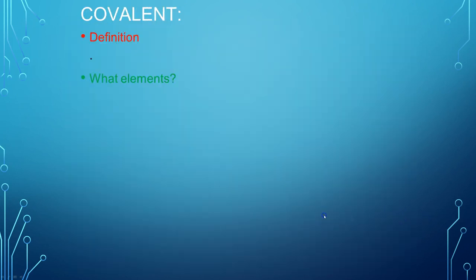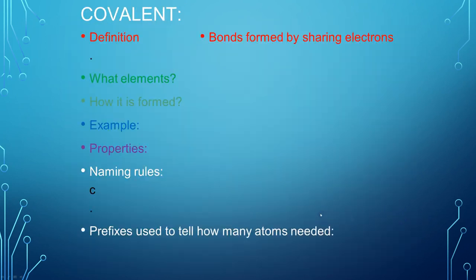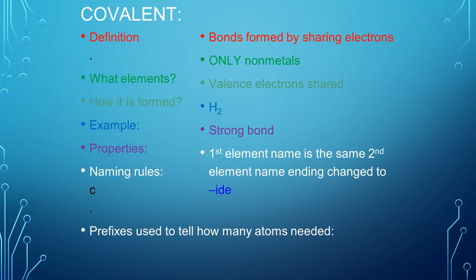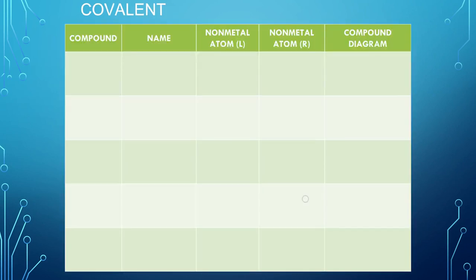And then here's covalent. Covalent, we're sharing electrons. Only nonmetals are involved. Valence electrons are shared, which means that they belong and are owned by both atoms. Okay. So H2 is an example. These are strong bonds. We use the prefixes for naming these. Mono, di, tri, tetra, penta, and so on. Here's some examples of these.